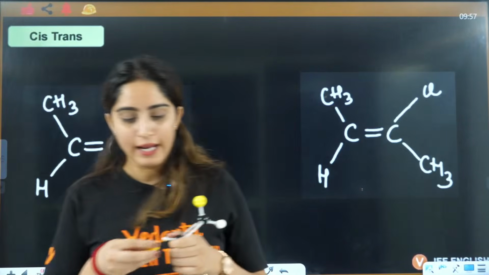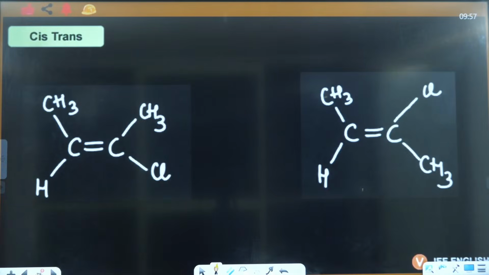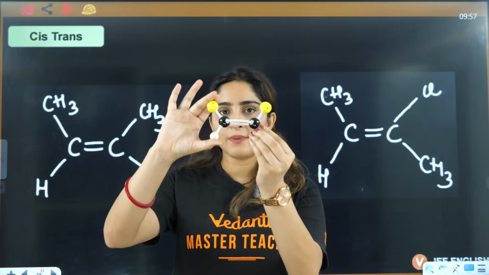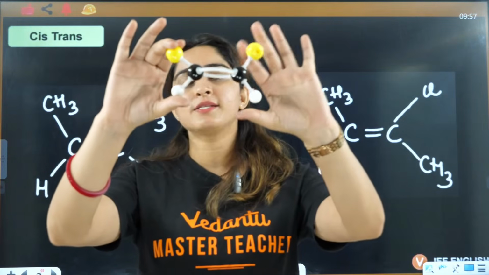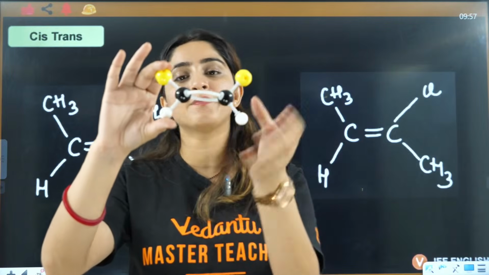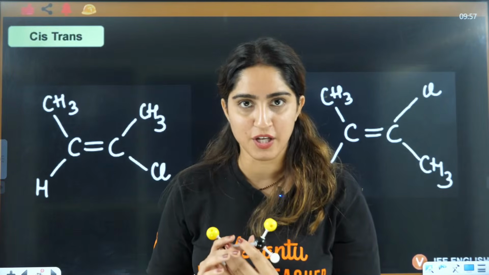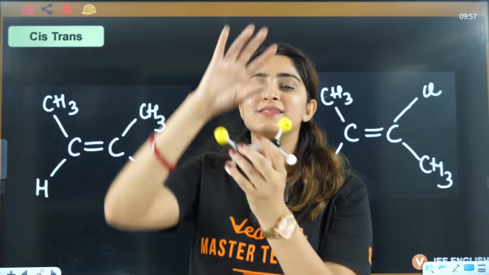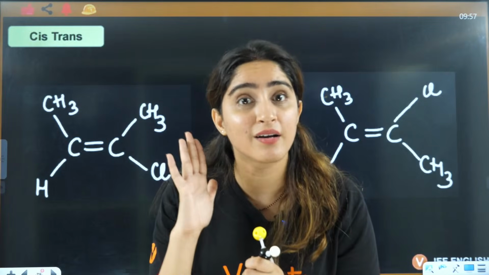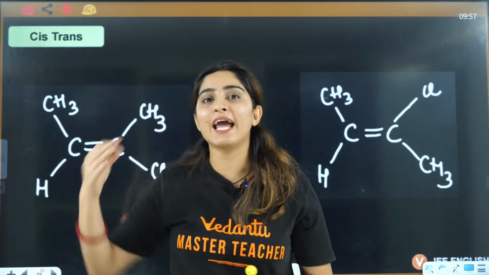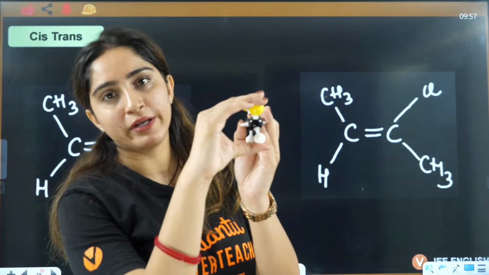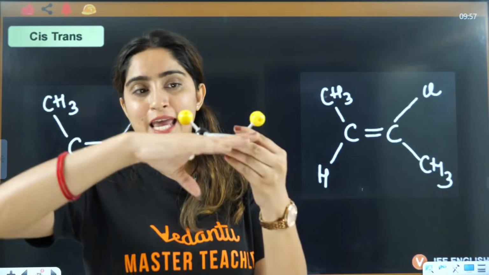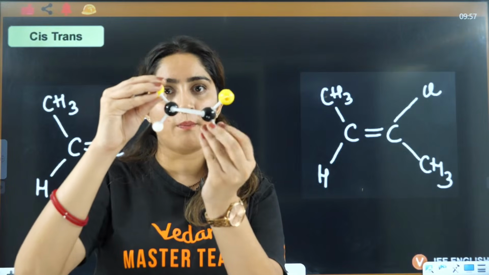Now, this is GI. On the same carbon you have two different groups, right? Now this means it shows GI, that means it will show cis and trans. For GI, I am saying on the same carbon they should be different. For cis and trans, I am saying on the same side. This is the same side. This is the opposite side.